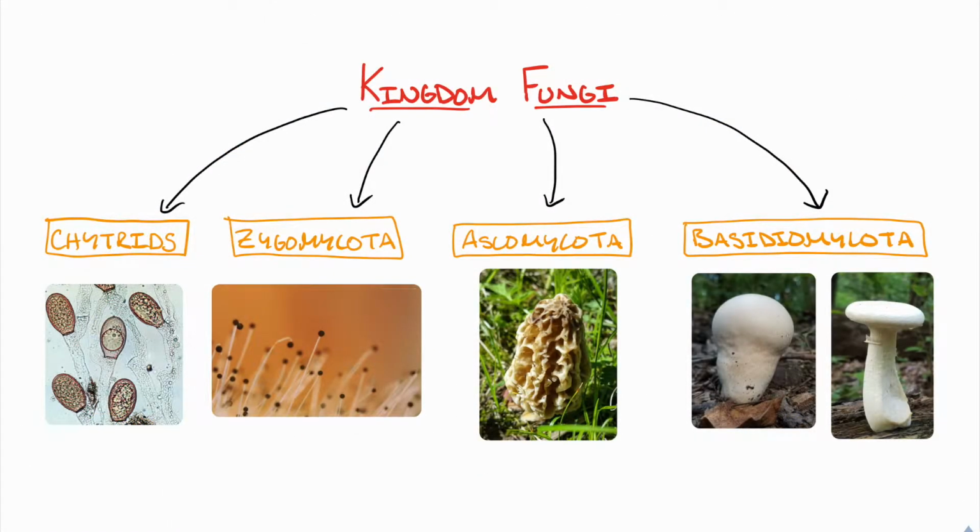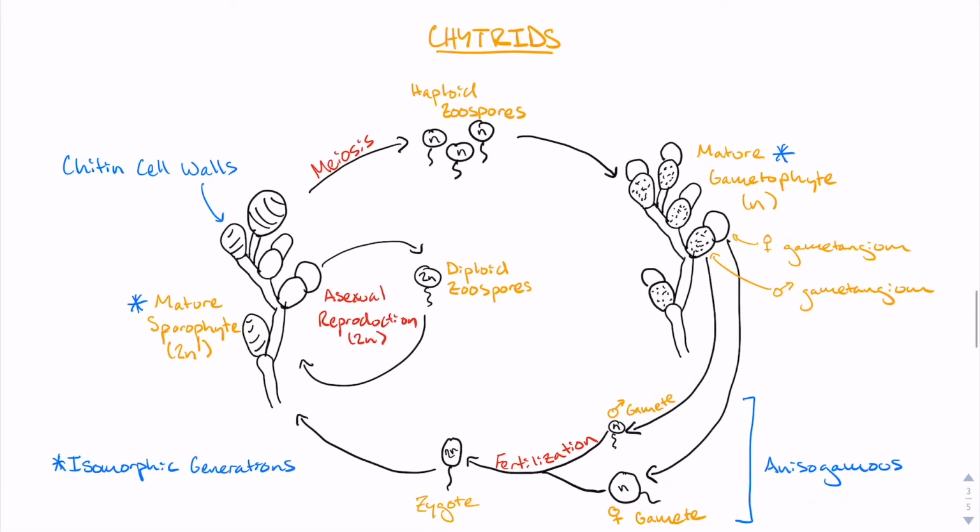Now, let's talk about the kingdom fungi. Chytrids, like all true fungi, have chitinous cell walls. However, chytrids are unique in that both their diploid zoospores and their haploid gametes have flagella and are motile. They alternate between isomorphic generations as the haploid gametangium gives rise to anisogamous gametes, which then fuse and mature into the diploid sporophyte, which can then either reproduce asexually through the production of diploid zoospores or sexually through the production of haploid zoospores.